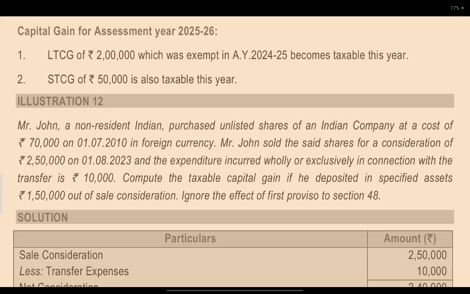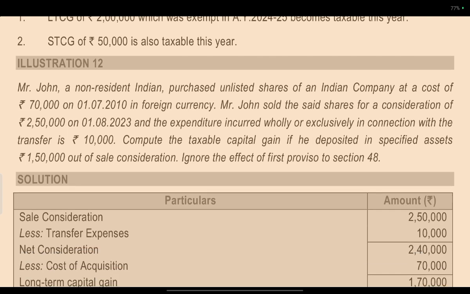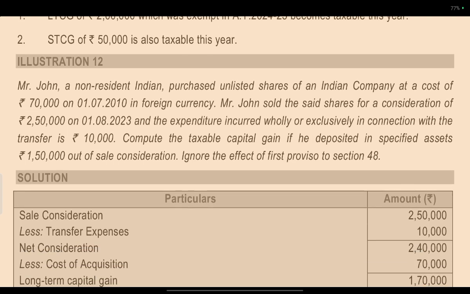Mr. John, non-resident, purchased unlisted shares of an Indian company at a cost of 70,000 on 1st July 2010 in foreign currency. He sold the same shares for a consideration of 250,000 on 1st August 2023. An expenditure incurred wholly and exclusively in connection with the transfer is 10,000 rupees. Compute the taxable capital gain if he deposits the specified deposit of 1,50,000 out of sale consideration. Ignore the effect of first proviso to section 48.